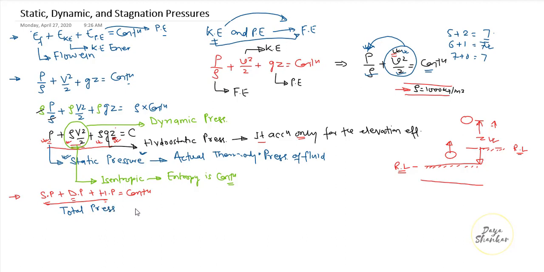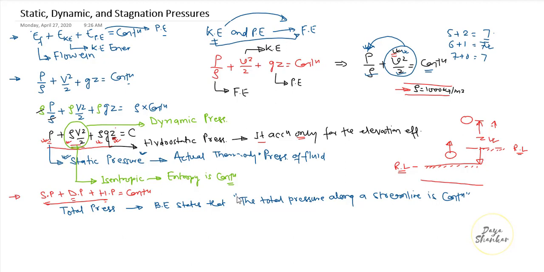Therefore Bernoulli's equation states that the total pressure along a streamline is what? Constant.